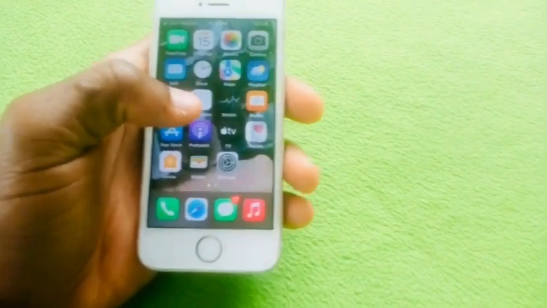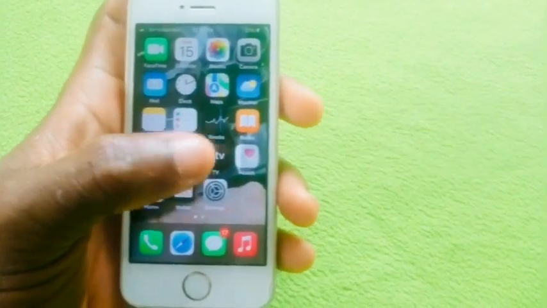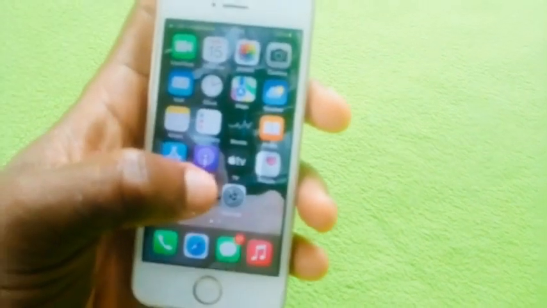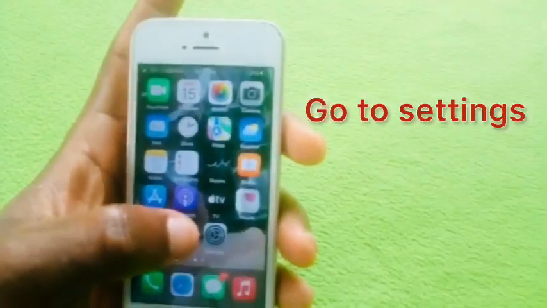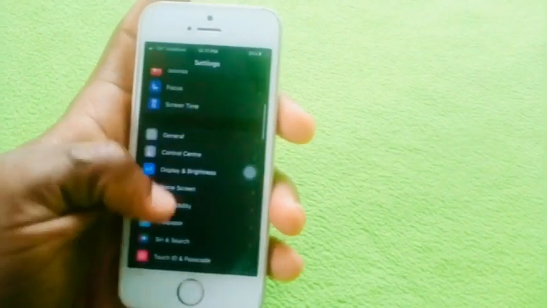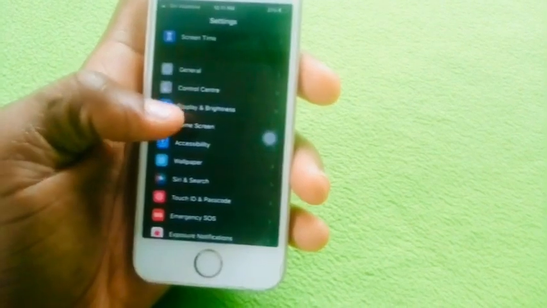Okay, so guys, today's video I'm gonna show you how to set your alarm clock, iPhone alarm clock, iOS alarm clock. Okay, so guys, first of all, you need to go to your mobile settings, then scroll up. You will see control center. Tap on it.